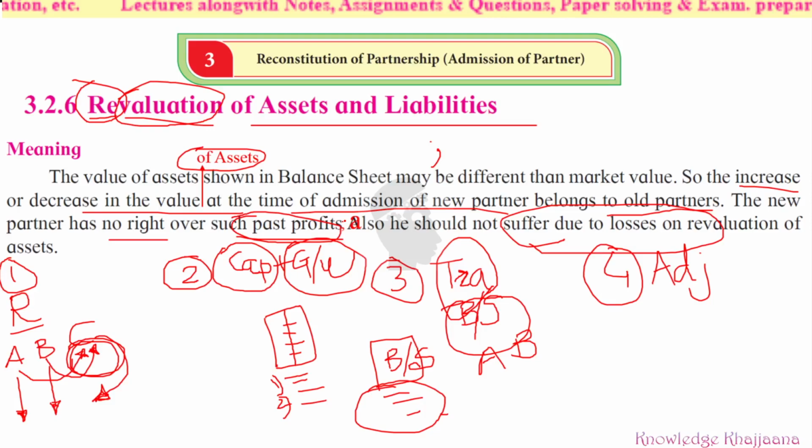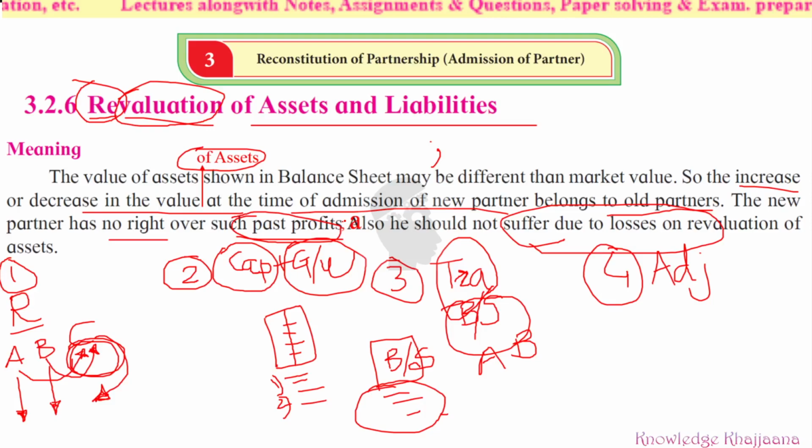See, as the assets are revalued, in the same way there may be unrecorded assets and unrecorded liabilities at the time of admission. Which were the unrecorded assets we saw in the first lesson? That this much of sales were unrecorded. If the sales were unrecorded, then what increases? Debtors increase. Debtor is an asset, so there can be an unrecorded asset. Furniture was sold and it was included in sales. This kind of adjustment will also affect the furniture, that is an asset.